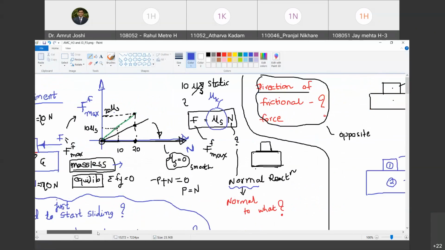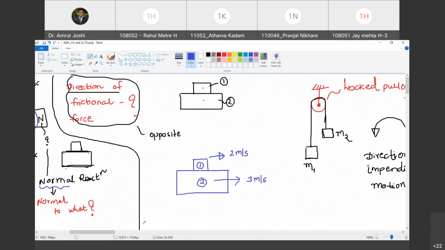These objects are not static. They are relatively moving with reference to one another. So the coefficient of friction that prevails between these two surfaces in contact will be, first of all, mu k and not mu s. Happy?